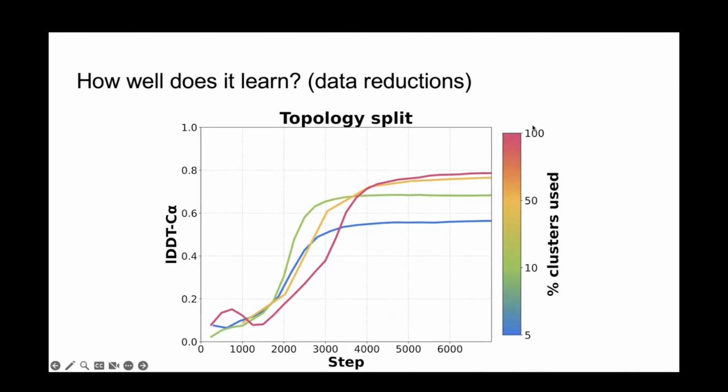So what we did here was, again, pink is the default OpenFold training run on a validation set composed of unseen topologies. And we started removing the topologies from the training sets. The orange one here is OpenFold trained on 50% of available topologies. The green one is 10%. The blue one is 5%. And these are all being evaluated on completely unseen topologies by any of the models, right? So even if you remove half of the available topologies, you barely make a dent in its prediction accuracy on unseen topologies. And if you train on just 5% of the available topologies, you still achieve a pretty respectable protein structure prediction model, right?